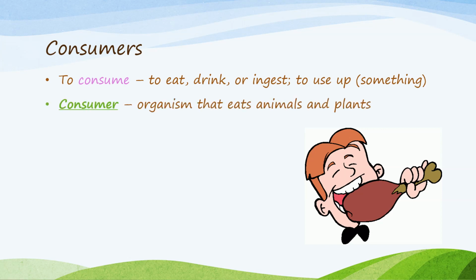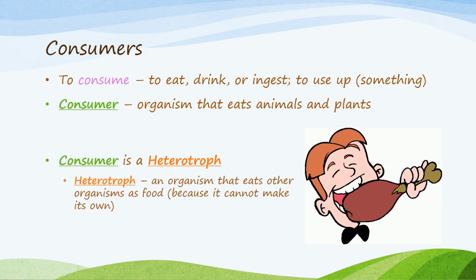Organisms that have to eat and drink. A consumer is an organism that has to eat animals and plants because it can't make its own food. Consumers are also called heterotrophs. Heterotrophs are organisms that eat other organisms as food because they cannot make their own food.